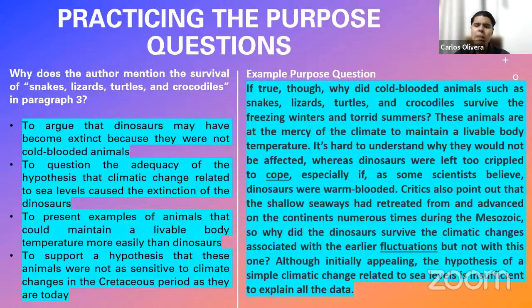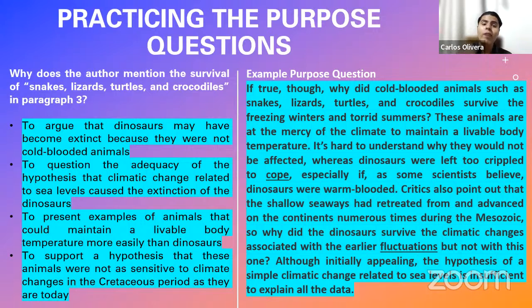Dinosaurs were powerful, but why did dinosaurs die? If these other animals, snakes, turtles, lizards, that are super vulnerable, they are weak, didn't die because of climatic change, why did dinosaurs die if they are powerful, right? That is what the sentence is provoking.